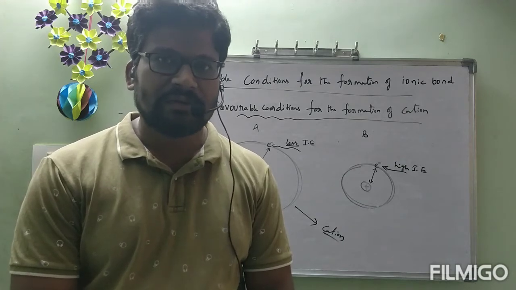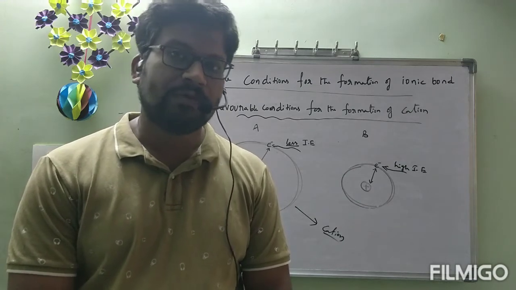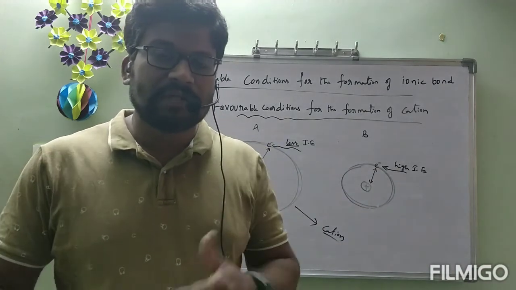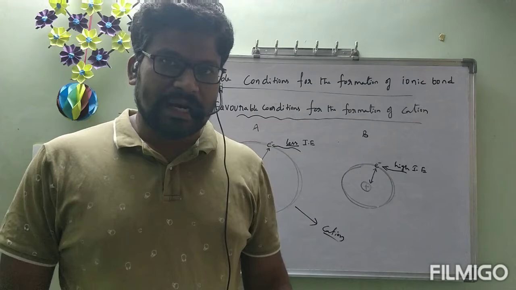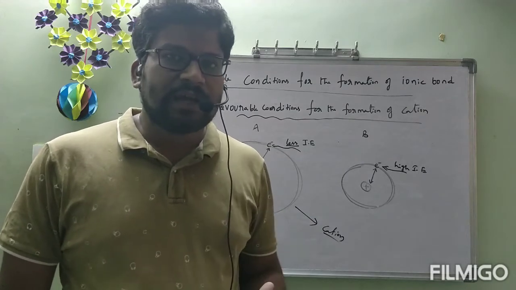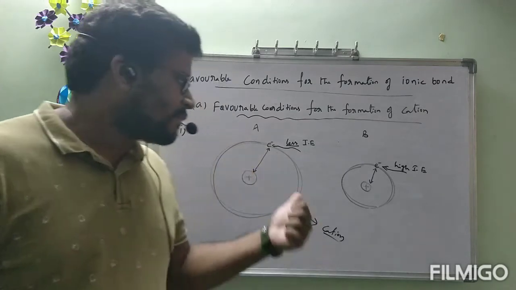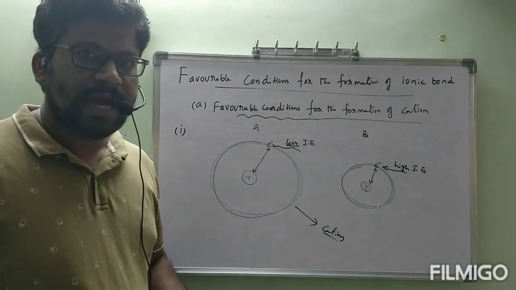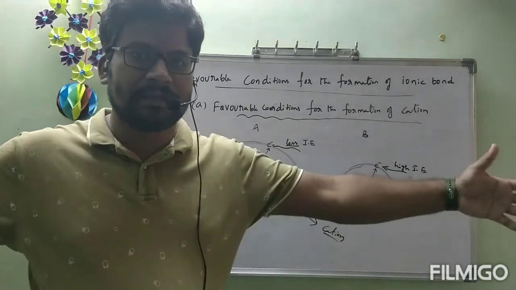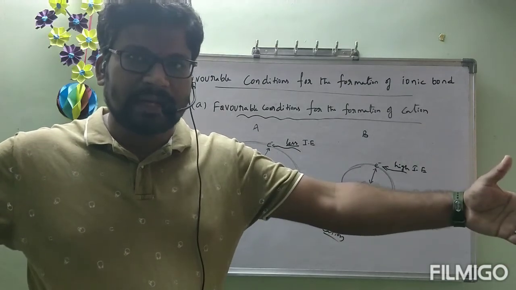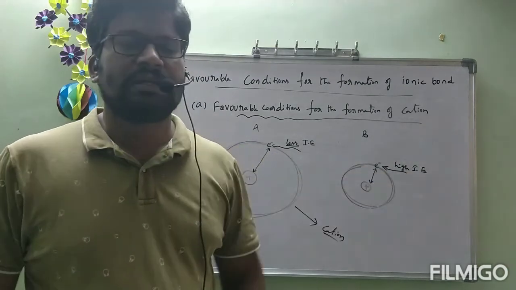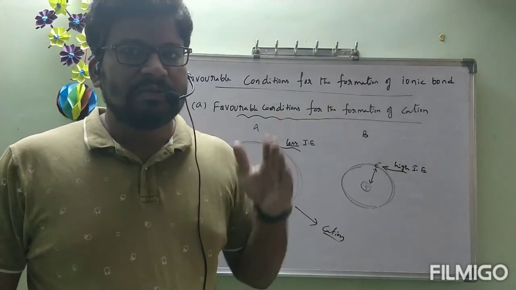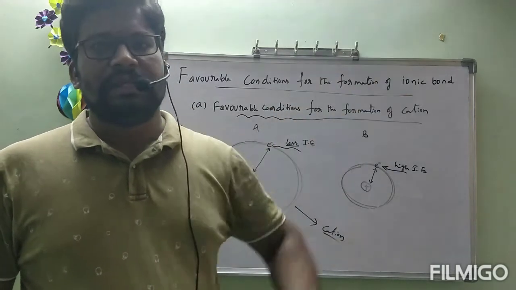For that student, what do we have to do? We have to give more energy. That means I have to catch him and send him out. It requires more energy. Correct or not? Like that here also. In which condition can we remove the electron easily? An atom with less ionization energy, generally a bigger atom. In a bigger atom, the nucleus and outermost electrons are far away from each other. Then the attraction on the electrons by the nucleus will be less, and we can remove the electron easily.